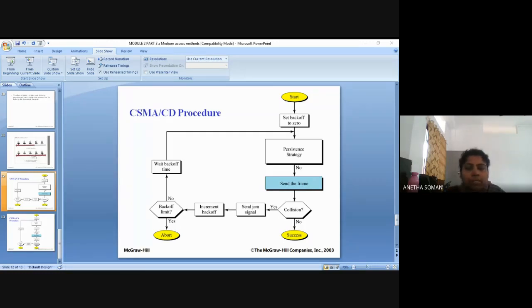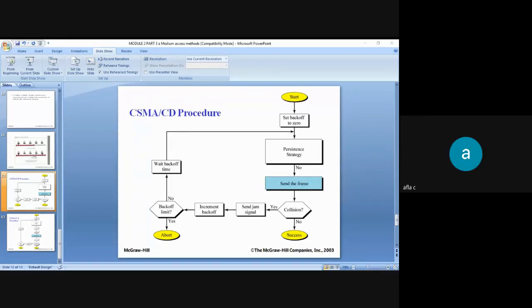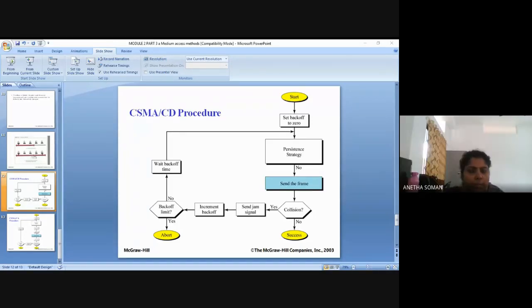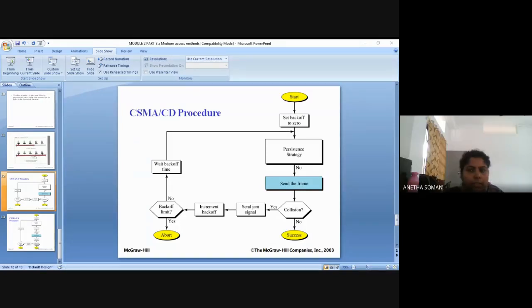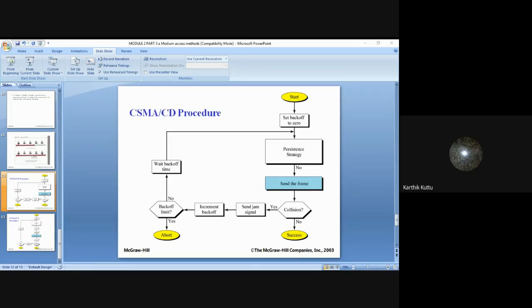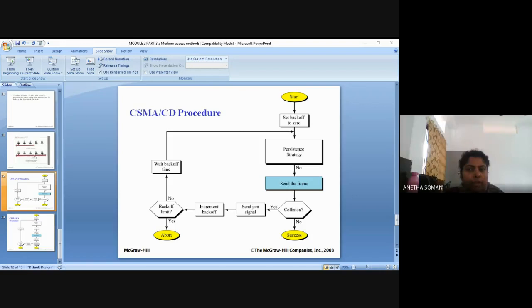Answer your attendance. Afla, present, Miss. Ajmina, Amaya, present, Miss. Atulya, Drishya, Jyotish, present, Miss. Kartik, present, Miss.